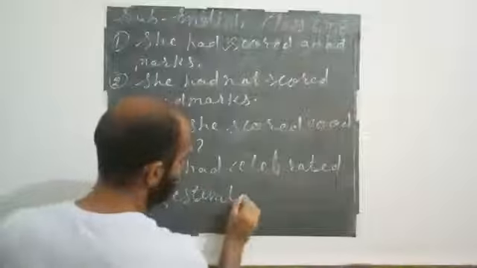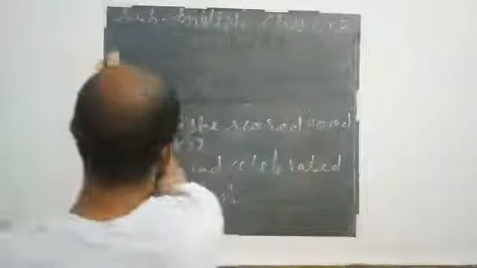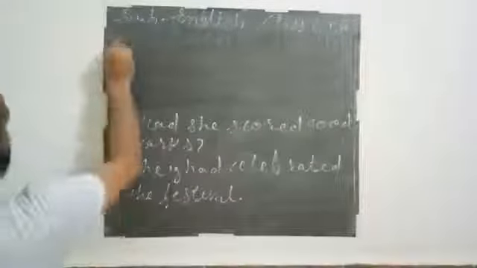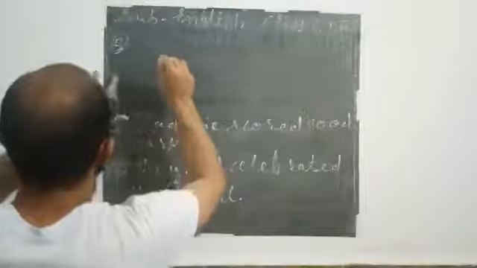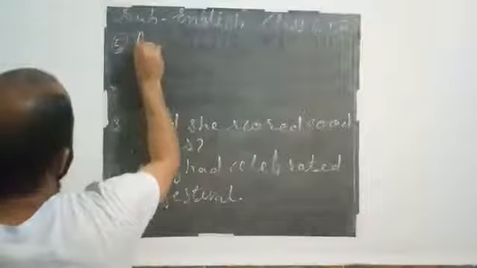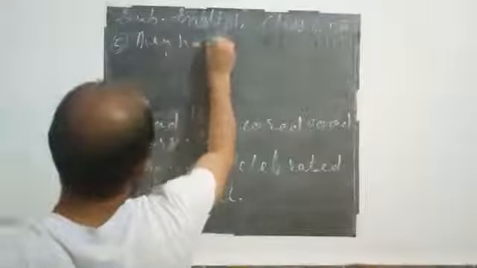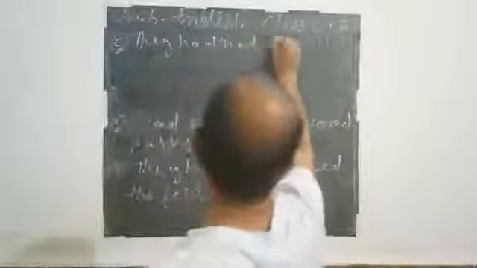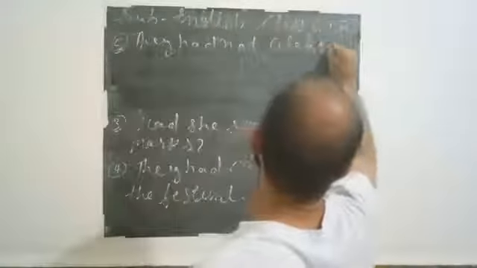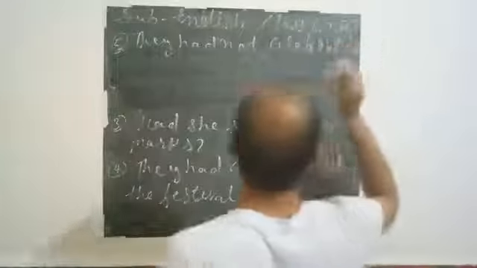And in negative, they had not celebrated the festival.